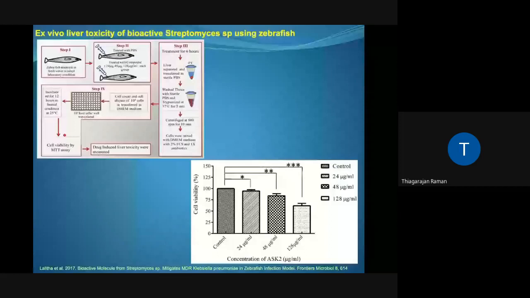And as can be seen here, when ASK2 concentration was increased, there was a corresponding decrease in cell viability of liver cells isolated from the zebrafish, suggesting that ASK2 could be a potentially valuable antibacterial agent. Based on the toxicity result, we didn't take up 128 microgram per ml because this could actually kill the zebrafish under study. So we selected 48 microgram for all further analysis.